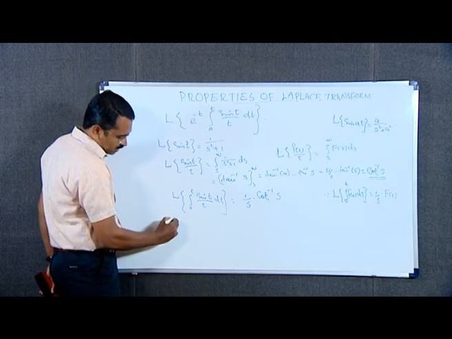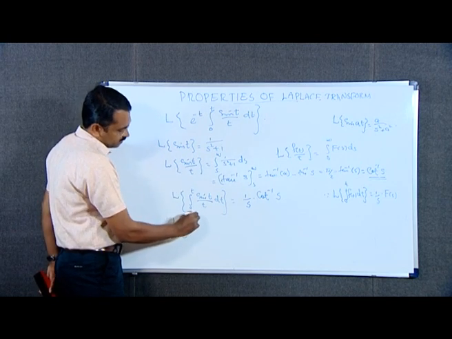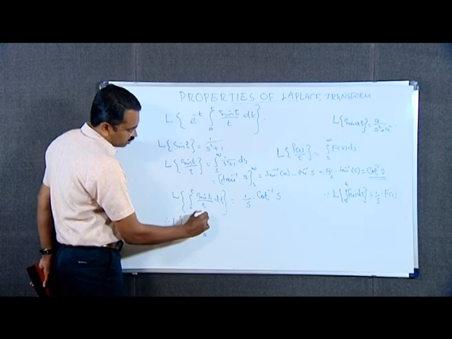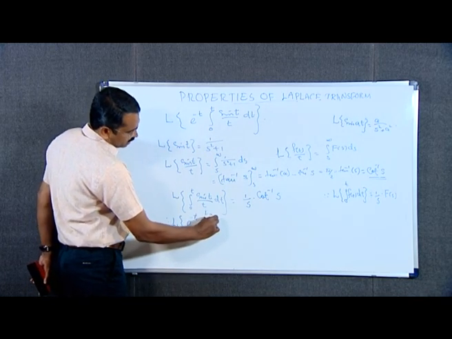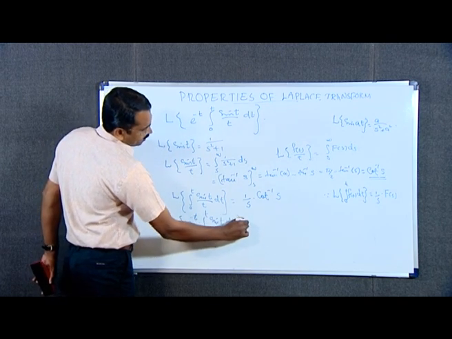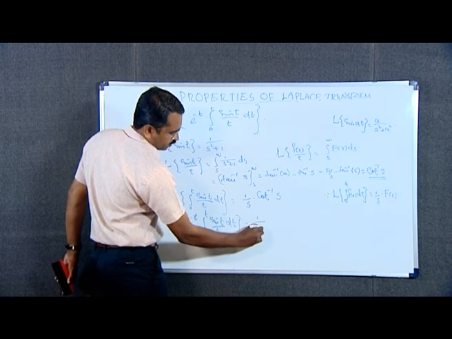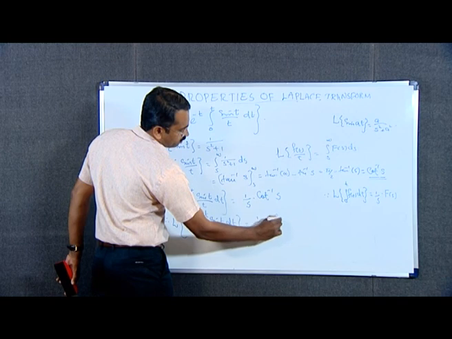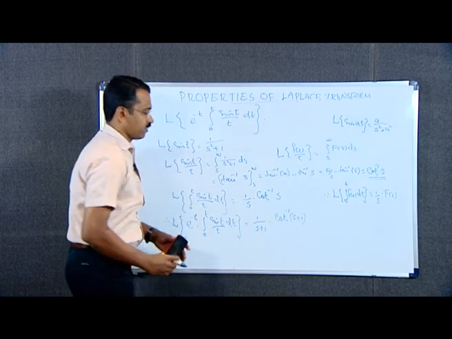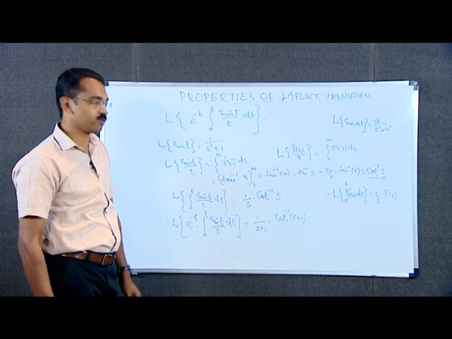Therefore, Laplace transform of e raised to minus t multiplied by integral from 0 to t sin t by t dt is equal to 1 by s plus 1 into cot inverse s plus 1. This is from the first shifting property of Laplace transform.